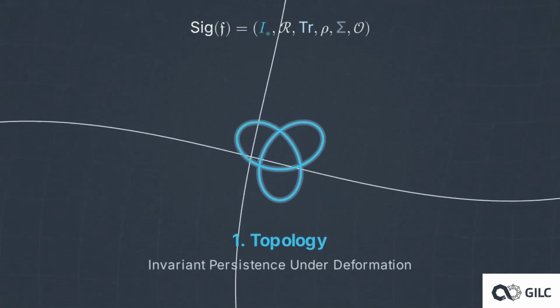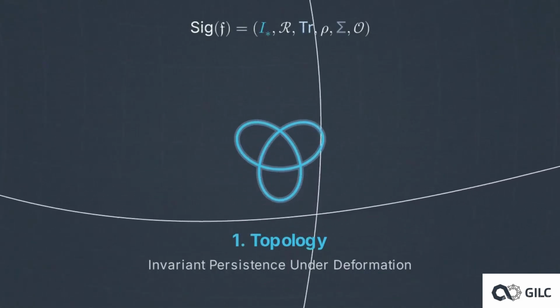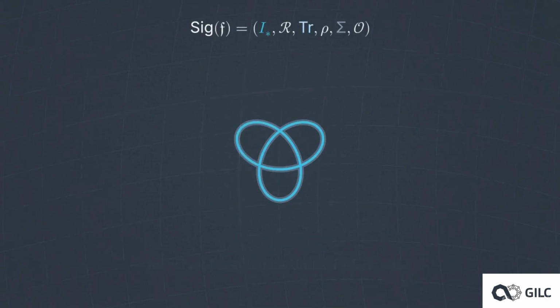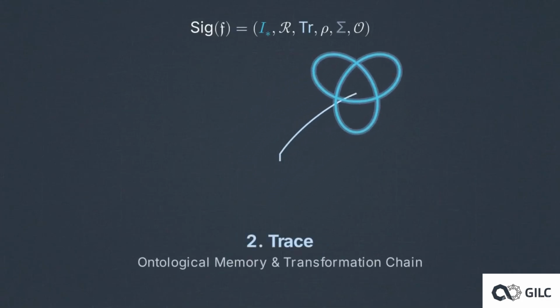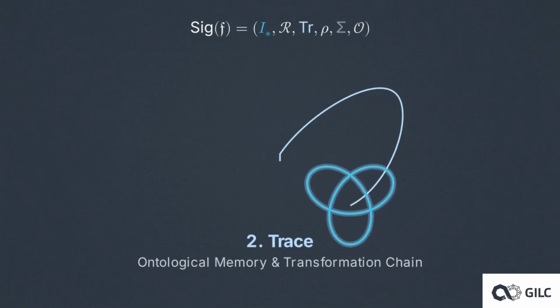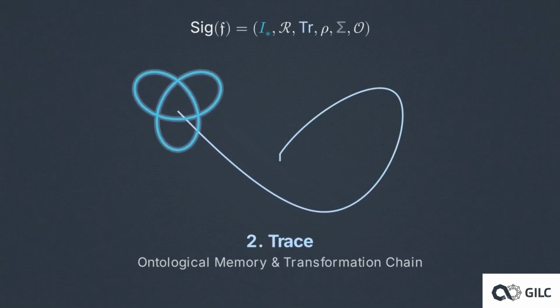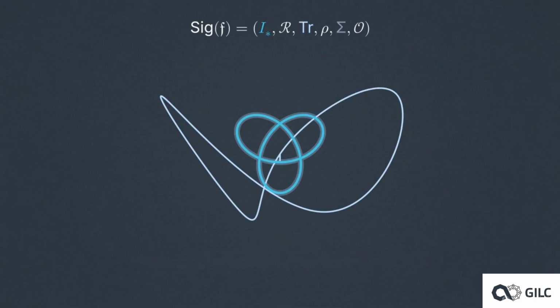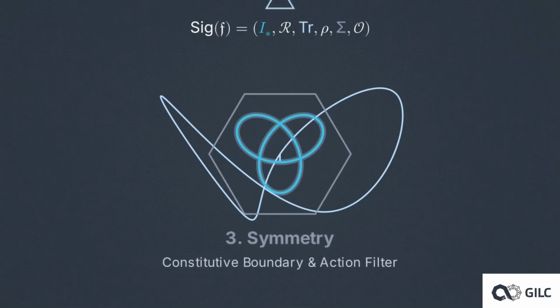Topology is the first structural anchor. While the geometry warps and deforms erratically, the topological link remains rigidly unbroken, dictating which traits must survive the pressure. The second anchor is trace. This luminous pathway serves as the ontological memory of the unit. It witnesses and records the specific history of the Fabricon's lawful passage.